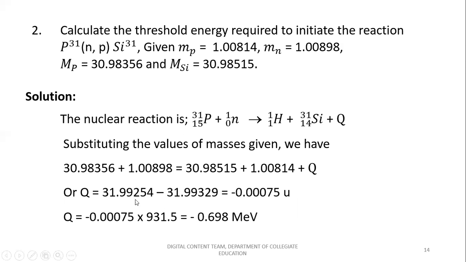Here you convert that into energy by multiplying by 931.5. So the Q value comes out to be 0.698 with a negative sign, indicating that it is an endothermic or endoergic reaction. That indicates that this much energy has to be supplied to the projectile particle to initiate the reaction.